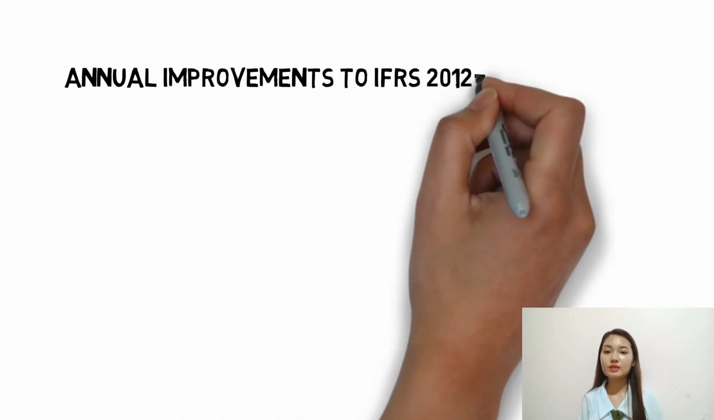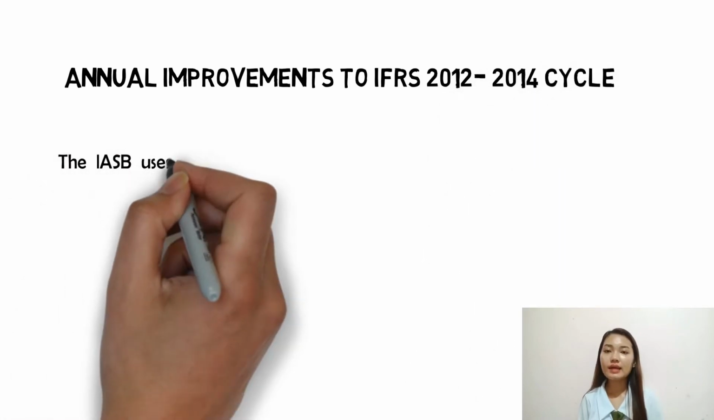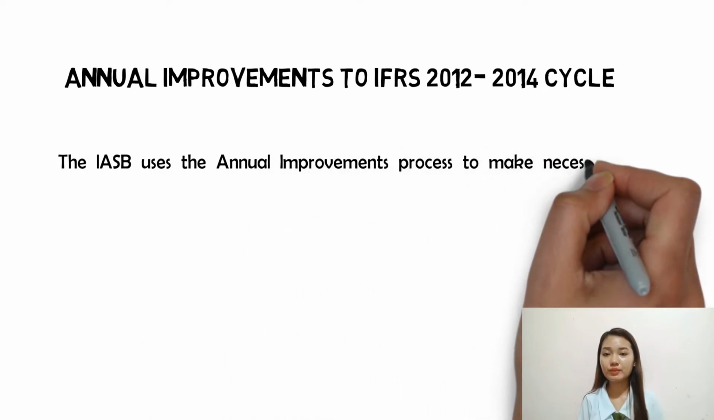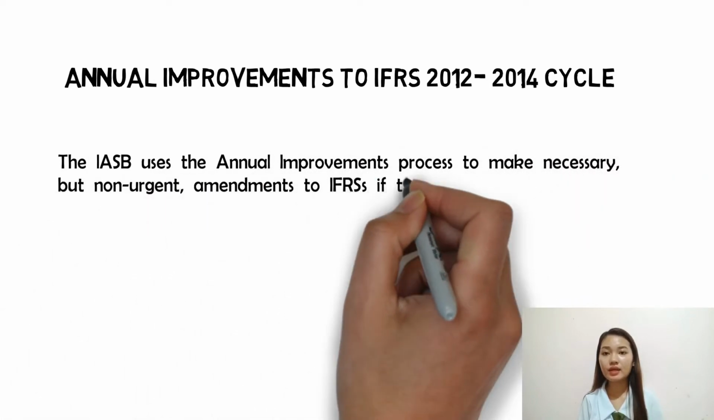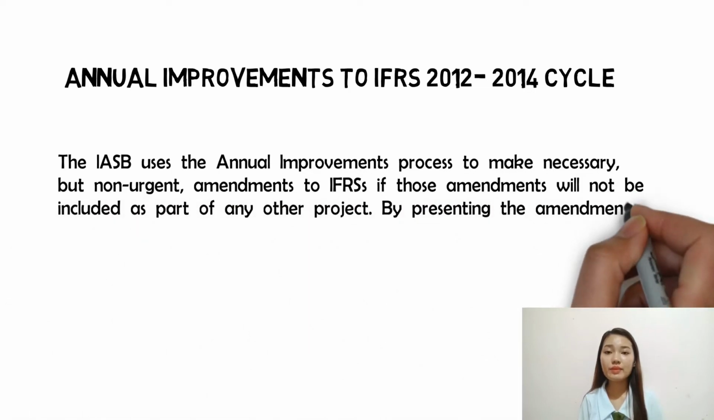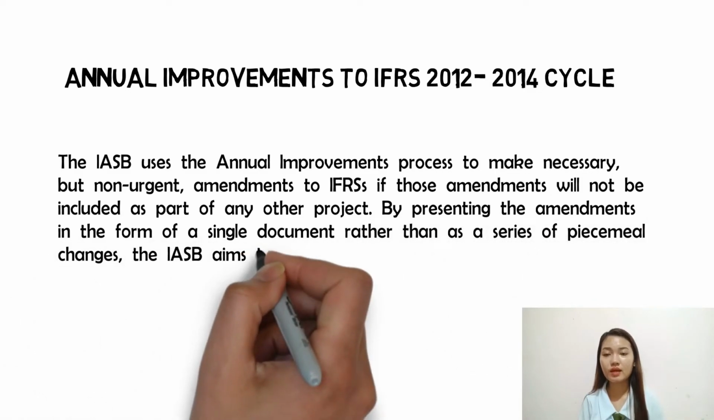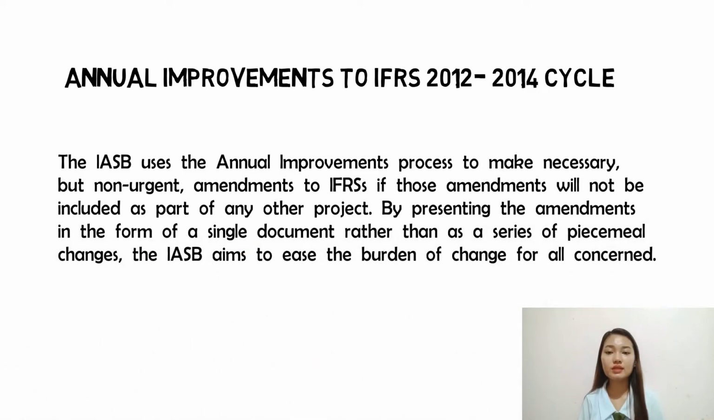Annual improvements to IFRS 2012 to 2014 cycle. The IASB uses the annual improvements process to make necessary but non-urgent amendments to IFRS if those amendments will not be included as part of any other project. By presenting the amendments in the form of a single document rather than as a series of piecemeal changes, the IASB aims to ease the burden of change for all concerned.